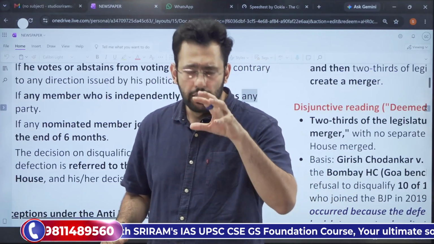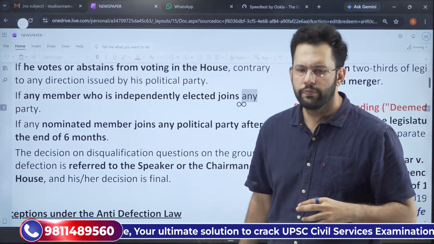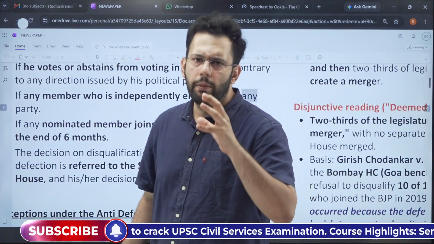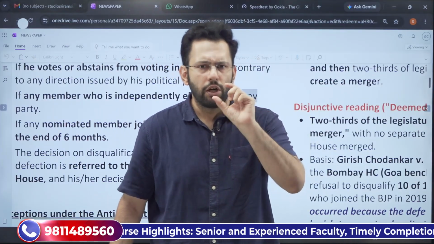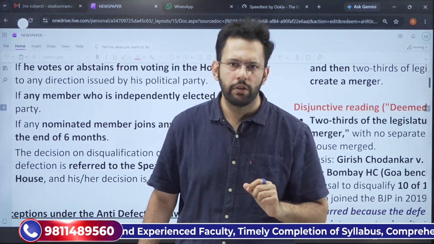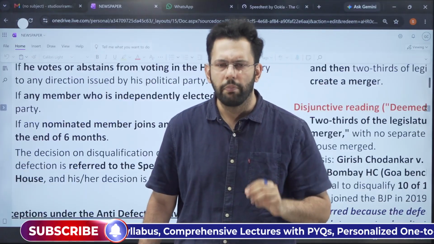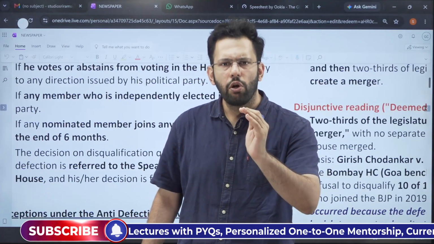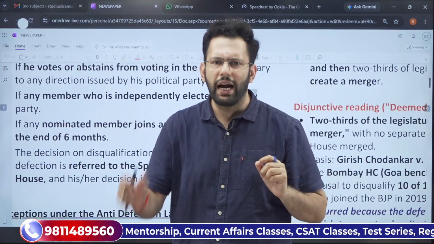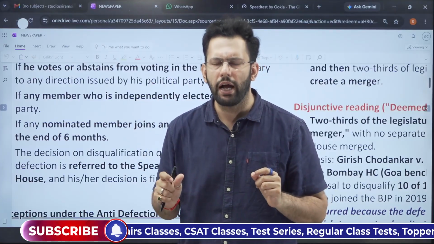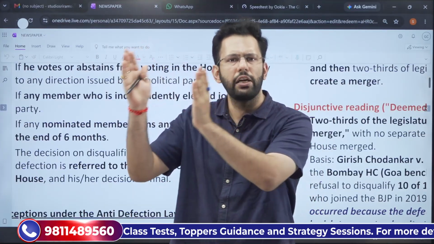The same anti-defection law also tells that the decision of the presiding officer will be final. And this is where the problem begins. The anti-defection law originally also had a merger clause which was in the form of a split. Now the word split was changed in the 91st Constitutional Amendment Act, meaning thereby the anti-defection law will stop retail defection, but the merger clause added through the 91st Constitutional Amendment Act, replacing the split clause, allows for the merger of one political party into another.